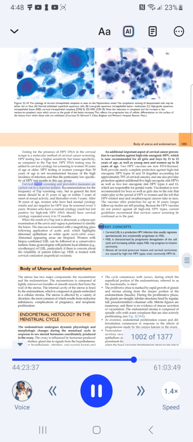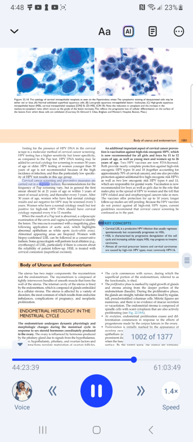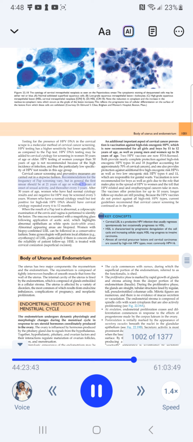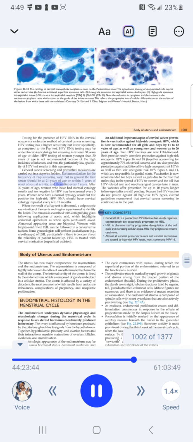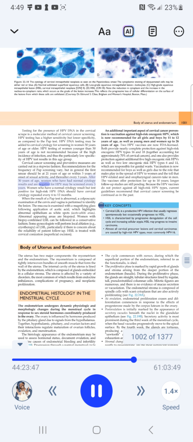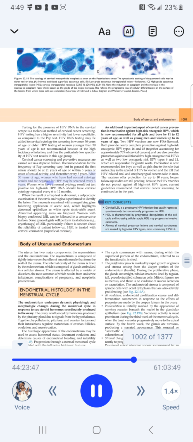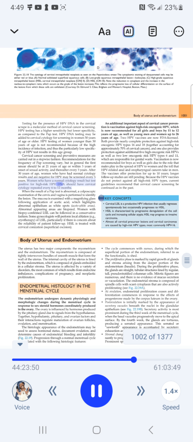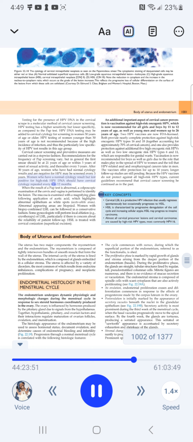Cervical cancer screening and preventive measures are carried out in a stepwise fashion. Recommendations for the frequency of Pap screening vary, but in general the first smear should be at 21 years of age or within 3 years of onset of sexual activity, and thereafter every 3 years. After 30 years of age, women who have had normal cytology results and are negative for HPV may be screened every 5 years. Women who have a normal cytology result but test positive for high-risk HPV DNA should have cervical cytology repeated every 6 to 12 months.